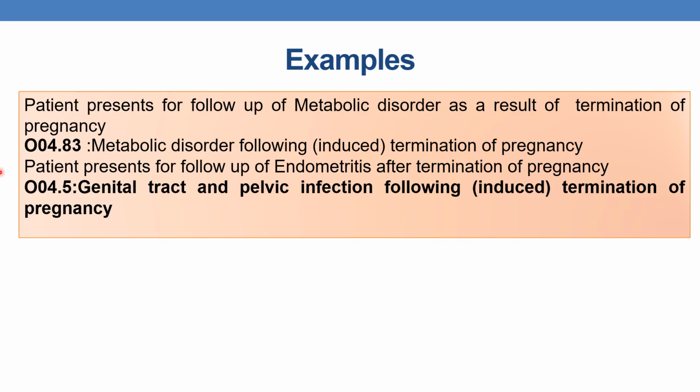Next example, patient presents for follow-up of endometritis after termination of pregnancy. So the code is O04.5, genital tract or pelvic infection following induced termination of pregnancy. Under this you can find the term endometritis. So the code is O04.5.